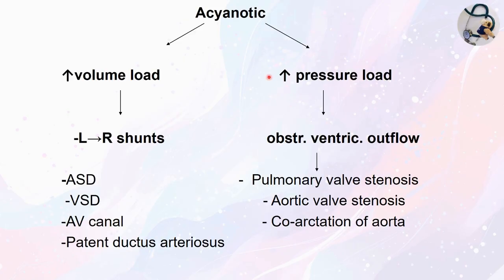In detail, let's see the classification of acyanotic heart disease. This can be with the increased volume load where there is a left to right shunt. Examples are atrial septal defect, ventricular septal defect, AV canal defect and patent ductus arteriosus. Or it can occur with the increased pressure load. Here there is no left to right shunt, but there is an obstruction in the major arteries or vessels. Examples: pulmonary valve stenosis, aortic valve stenosis and coarctation of the aorta.